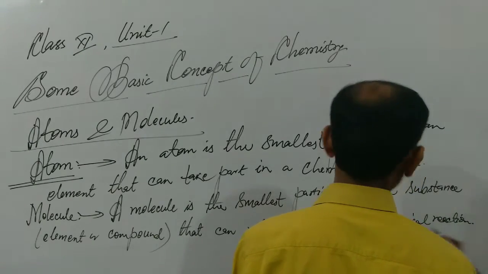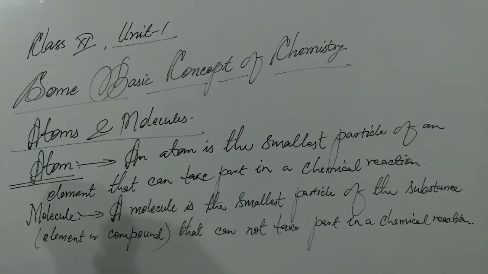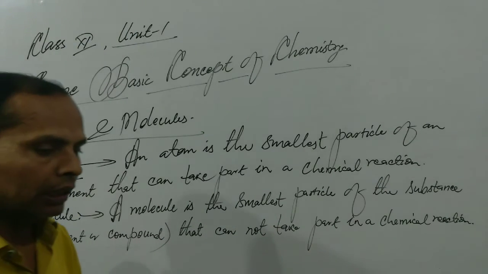This is the definition of a molecule. So we can say that a molecule is the smallest particle of the substance, either element or compound, that cannot take part in a chemical reaction.